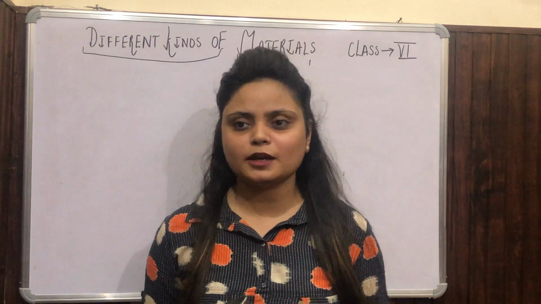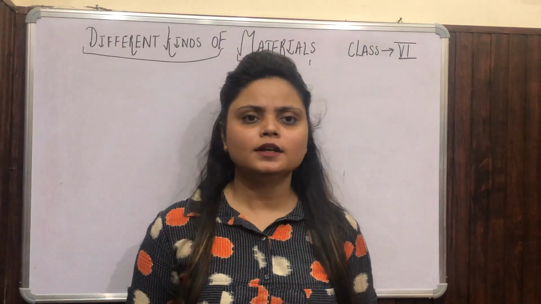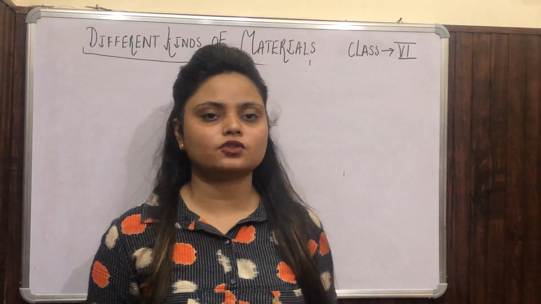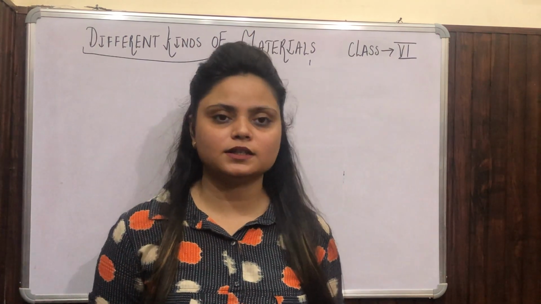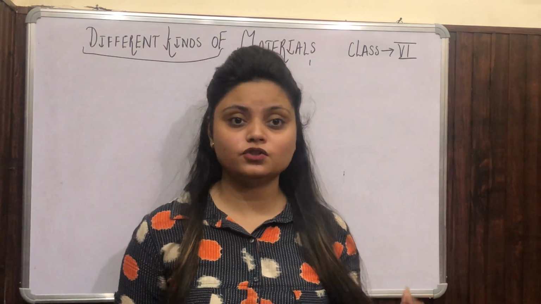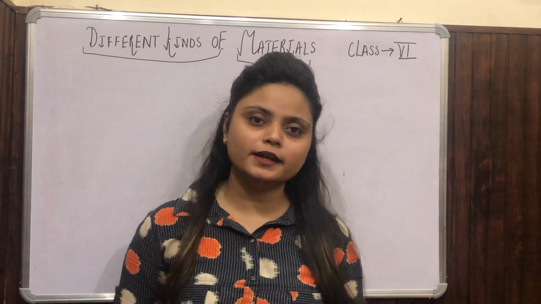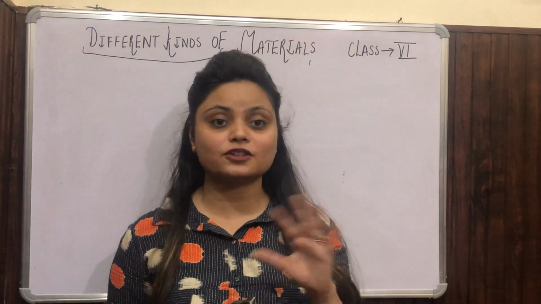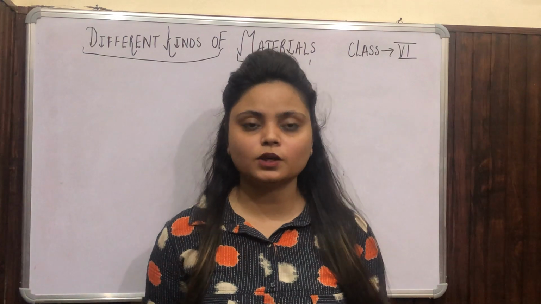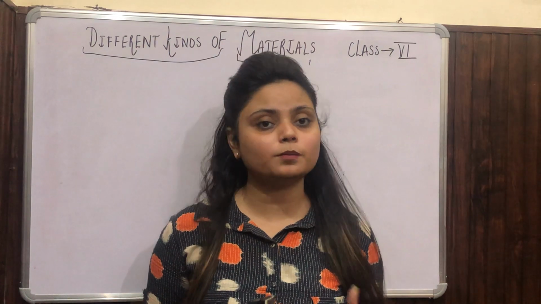So I give you a practical example. We have a library in our schools and there are different sections of books in the library, okay? There is a mathematics section, a science section, an English section and a Hindi section, where books from different publishers are placed. Why do they arrange the books in this manner? Because it is convenient for the student to find the book easily if there is a science section where all the science books are available, having different publishers, okay? So we need to arrange things on the basis of their properties, okay?